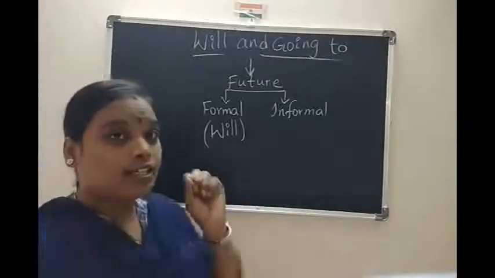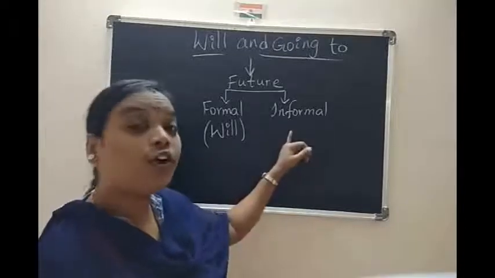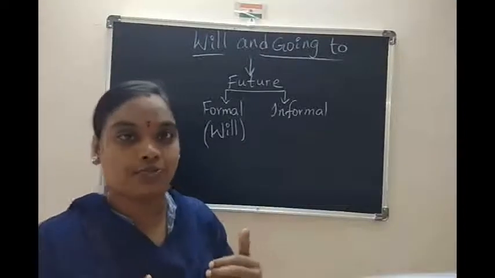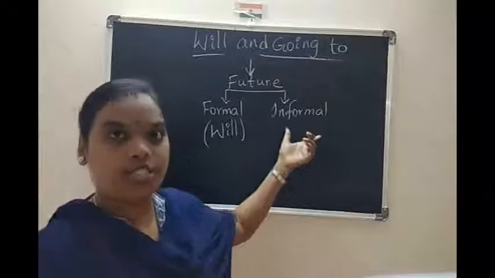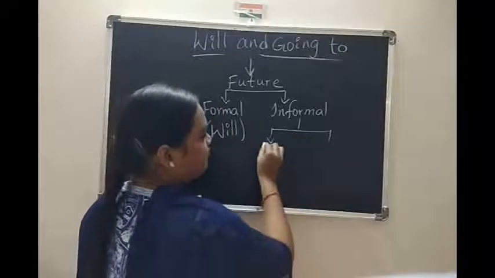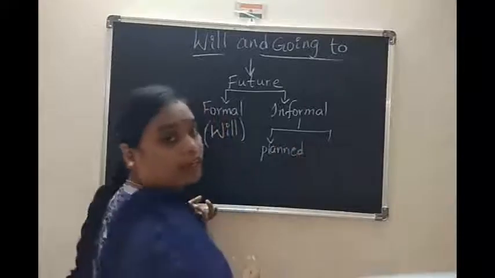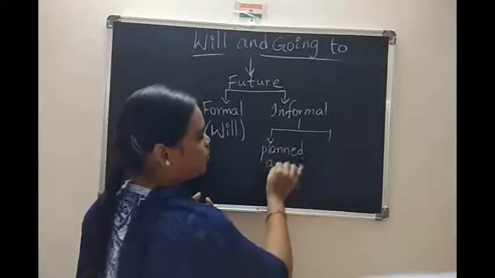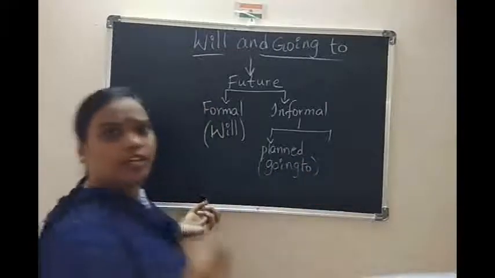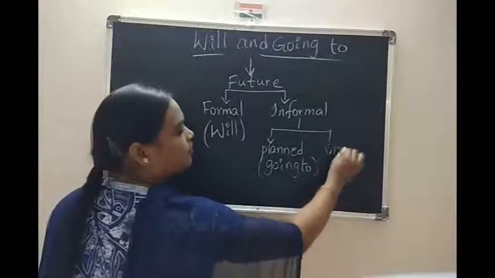Informal, here a small trick is there. In informal also, sometimes we have to use will in these situations. So informal again has two ways. If the event or situation is planned, we use going to. If we are not planning anything, for that we use will.